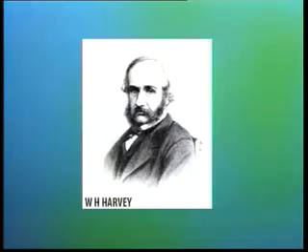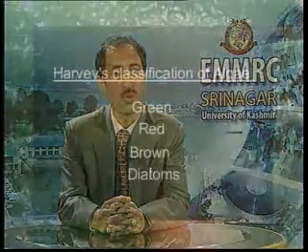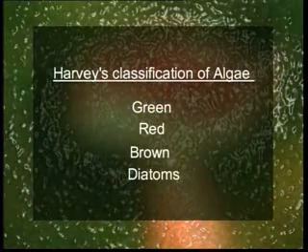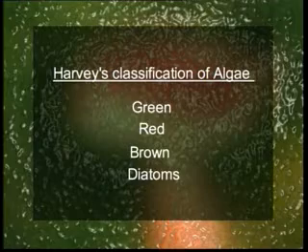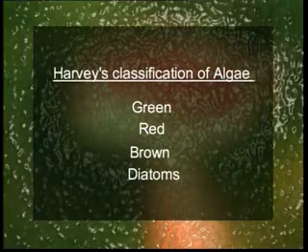However, his group actually consisted of a mixture of algae and liverworts. However, in 1838, for the first time, algae were classified into four main groups based on the variations in color of their thallus. These four groups were green algae, red algae, blue algae, and diatoms.